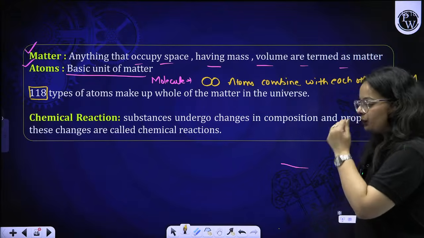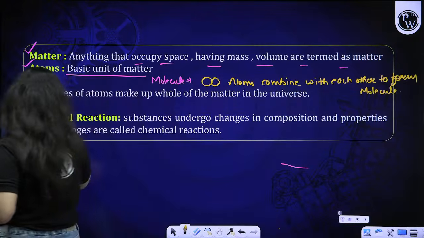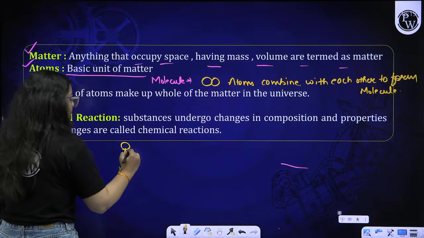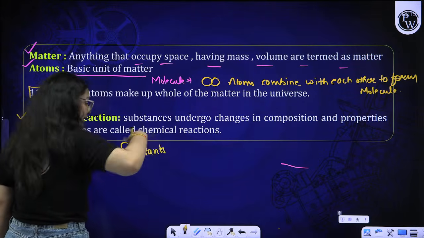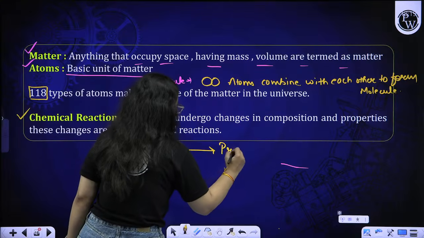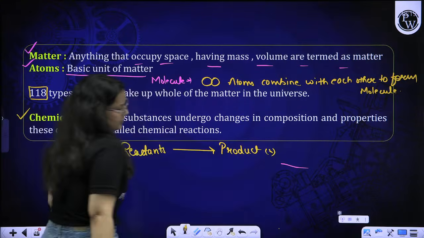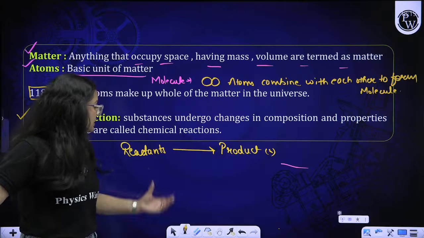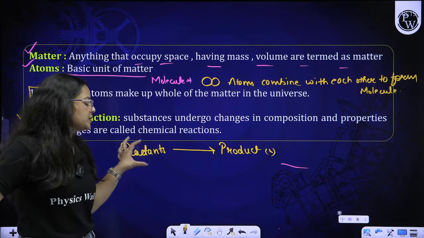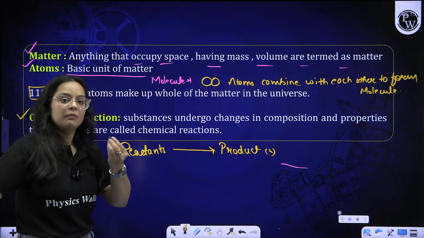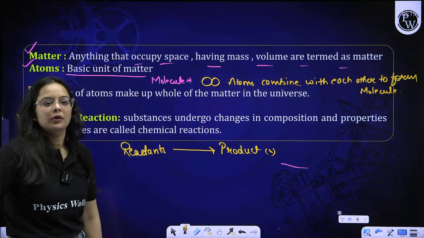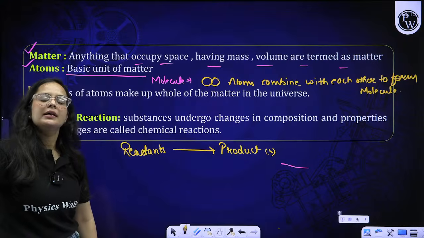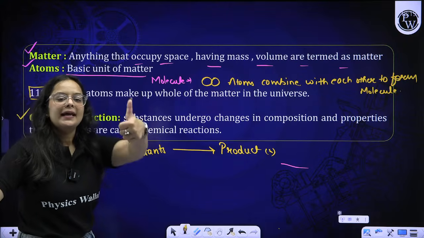All right, moving on to another term that we usually use in chemistry, that is chemical reaction. These are basic terms. What is a chemical reaction? In a reaction there are reactants that react with each other and convert to a product or products, depending on whether we have a single product or multiple products. So this is the basic flow of a chemical reaction, where some species, single or multiple, react with each other and convert to a product. There is a change in the composition and the properties of a substance. That means it is undergoing a chemical reaction, beta. I guess this is clear to you all.